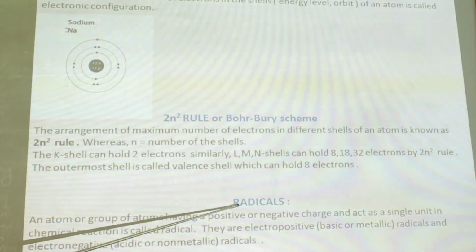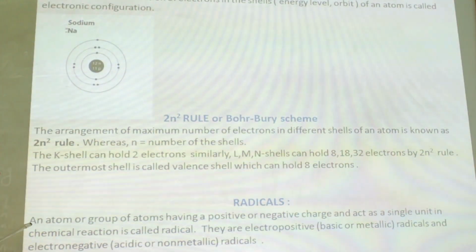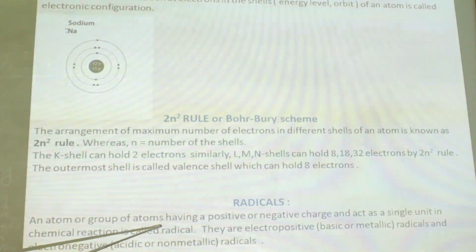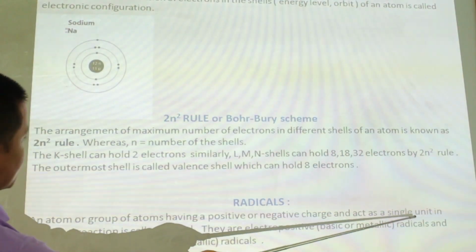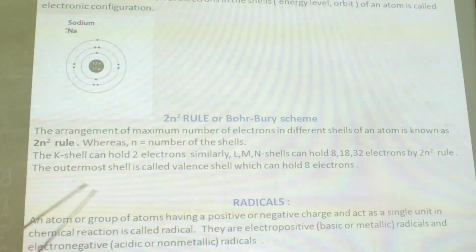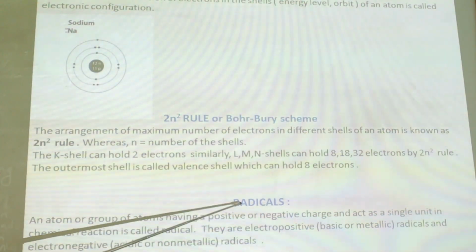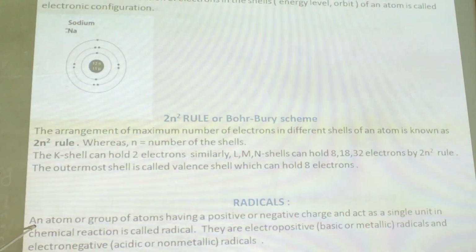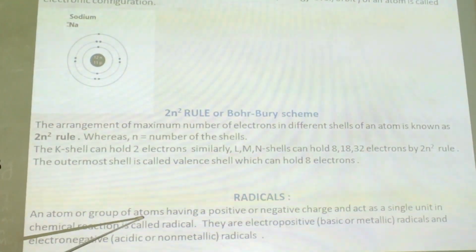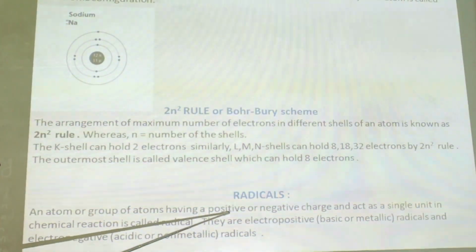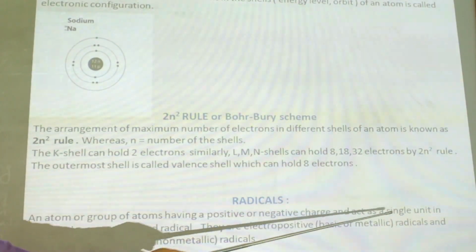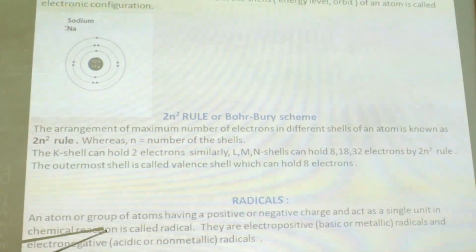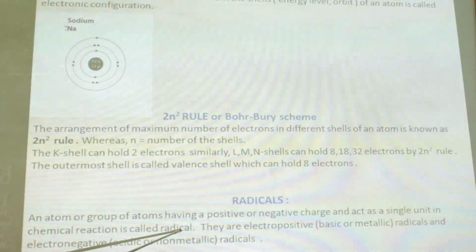The next topic is radicals. An atom or group of atoms having a positive or negative charge and acting as a single unit in a chemical reaction is called a radical. Once again, radical: an atom or group of atoms having a positive or negative charge and acting as a single unit in a chemical reaction is called a radical.